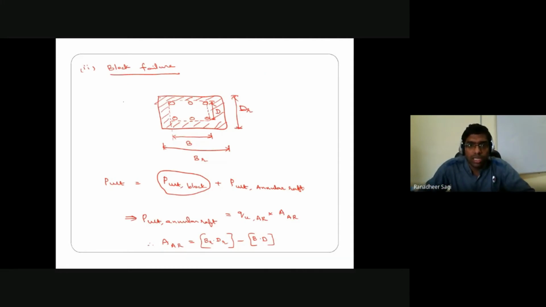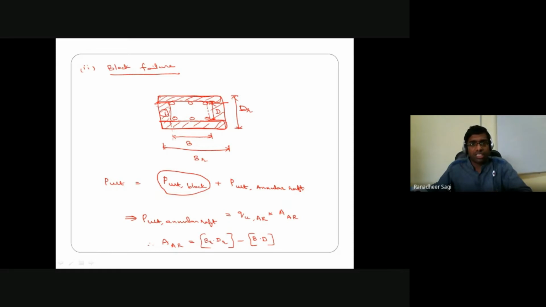This region I can consider as one part, this is another part, this portion is the third part, and this is your fourth part. For each of them you know the width and the length of that portion of the raft, and accordingly you can go ahead in calculating the ultimate bearing capacity of that particular portion of your raft.